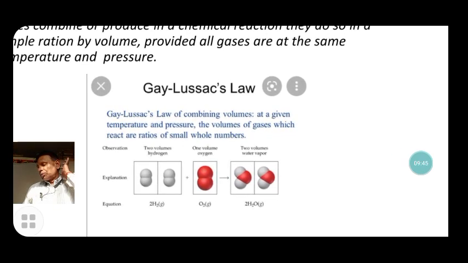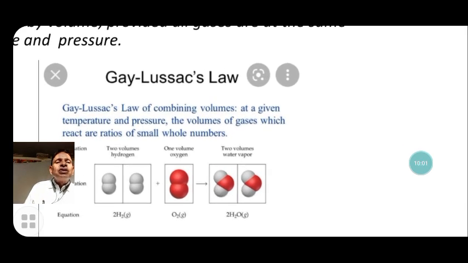In the law of constant proportion, mass is constant, and the mass of the other element is in a simple, definite ratio. Here the volume of the gases is in a definite ratio. Gay-Lussac's law of combining volumes: at a given temperature and pressure, the volumes of gases which react are in a ratio of small whole numbers.